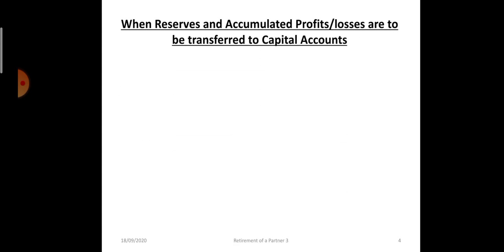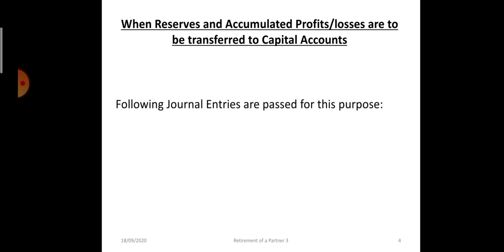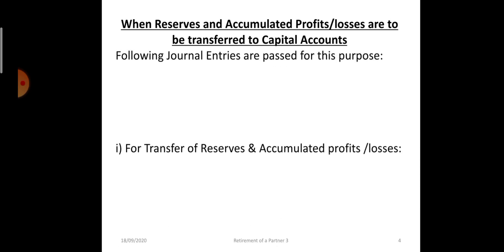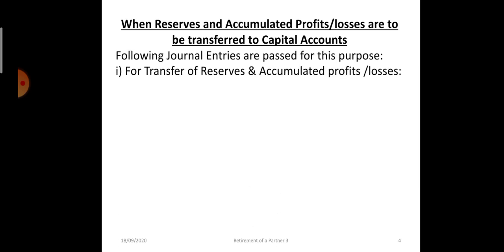Now we are taking the first case, when reserves and accumulated profit or loss are to be transferred to the capital account. Now it belongs to the old partners in old ratio. So for transfer of reserves and accumulated profits, like reserve account debit, general reserve account debit, reserve fund account debit, profit and loss with credit balance. So if it is appearing on the liability side, it will have a credit balance. So to transfer that, P&L account will be debited.